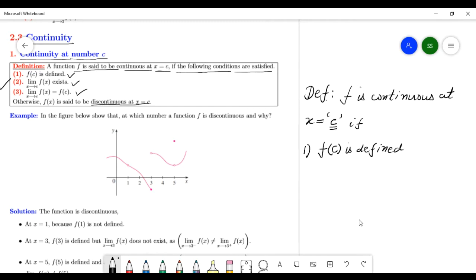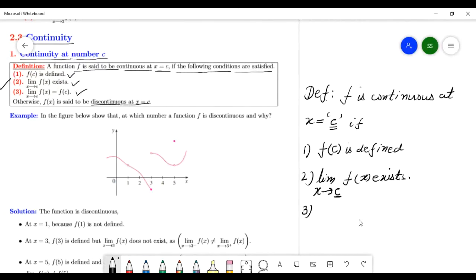Okay. Number two, the limit of this function at this number C, when x tends to C, f(x) exists. That is, the limit exists at this number C, this limit must exist.